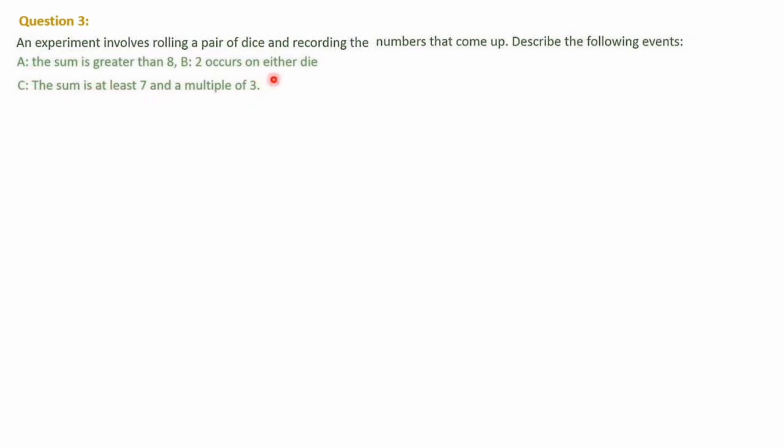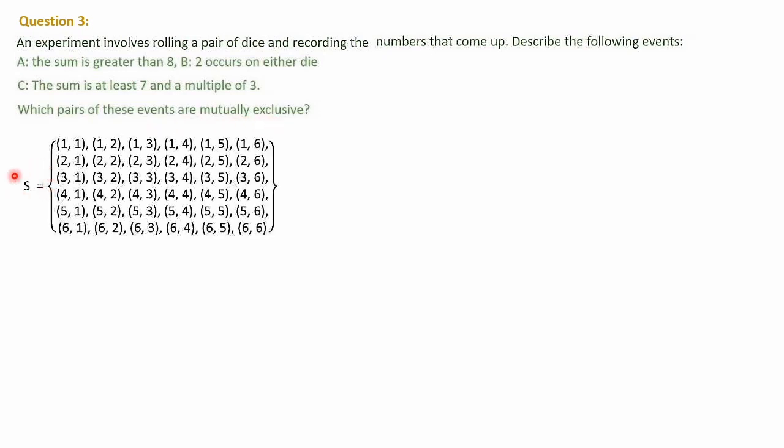So they have described 3 events here. A means the sum is greater than 8, B is 2 occurs on either die, and C, the sum is at least 7 and a multiple of 3. So we have to find out which pairs of these events are mutually exclusive. Mutually exclusive we have already discussed. Which pairs means 2, 2 we have to take, maybe AB, then BC, and we have to find out their intersection and check whether they are mutually exclusive or not.